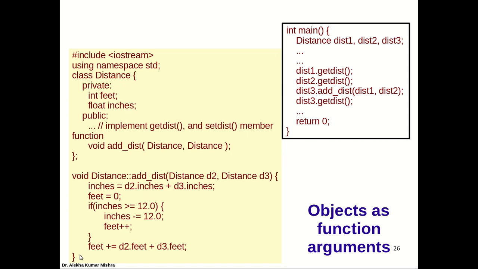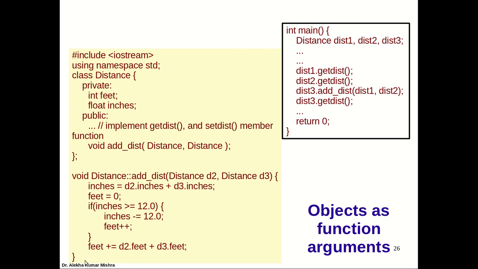Then finally the feet of object 3 is updated by the sum of the feet of d2 and d3. Just a simple operation of adding two distances in terms of feet and inches, and the function returns.